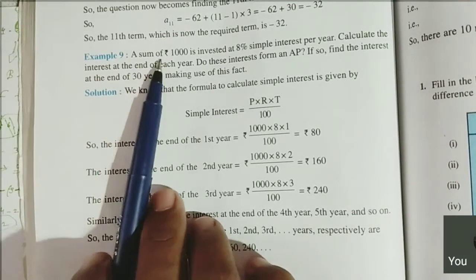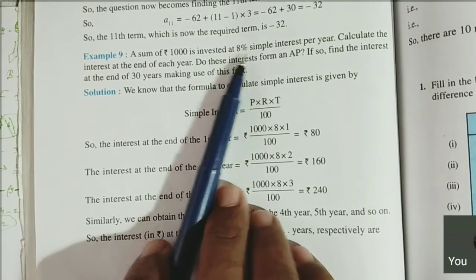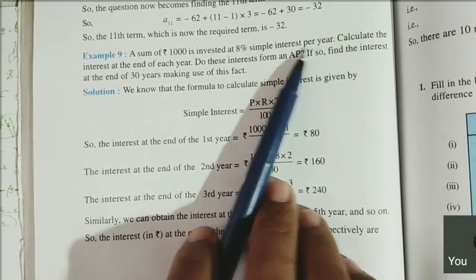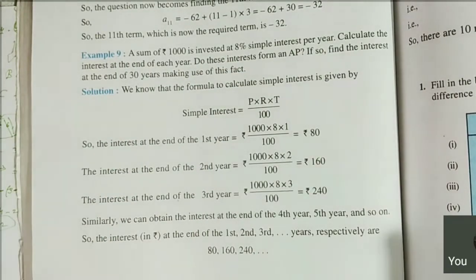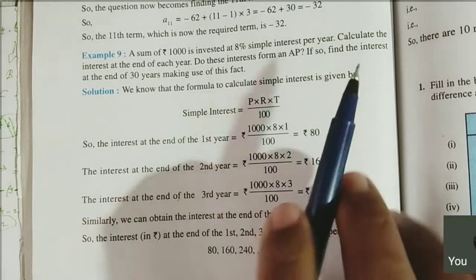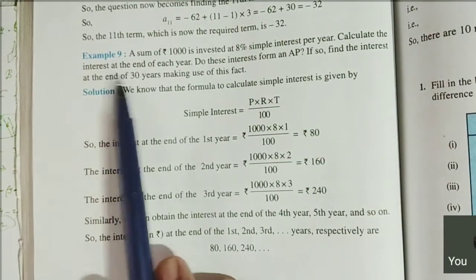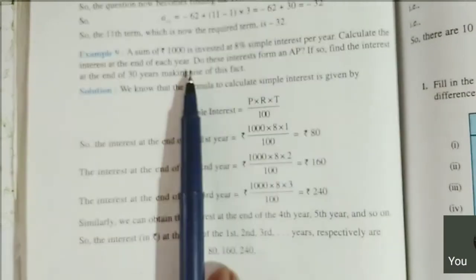Example 9. A sum of rupees 1000 is invested at 8 percent simple interest per year. Calculate the interest at the end of the year. So every year end, they should calculate the interest.